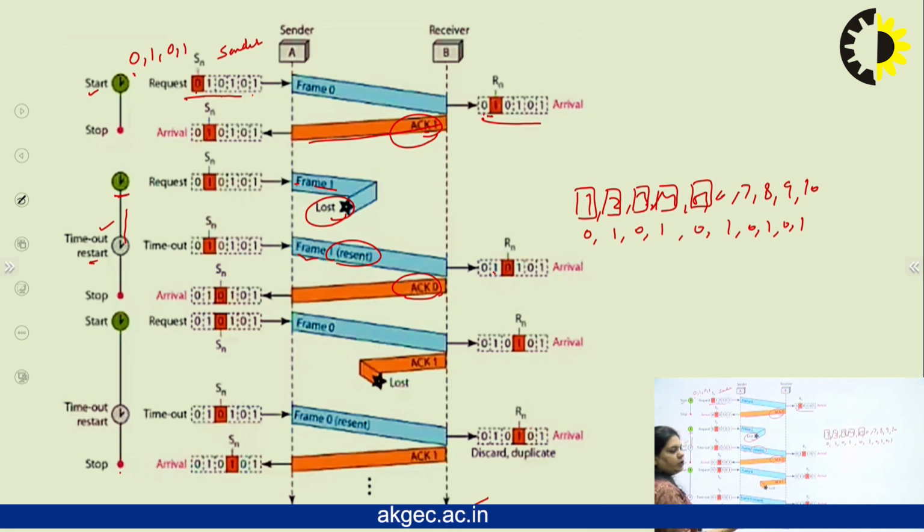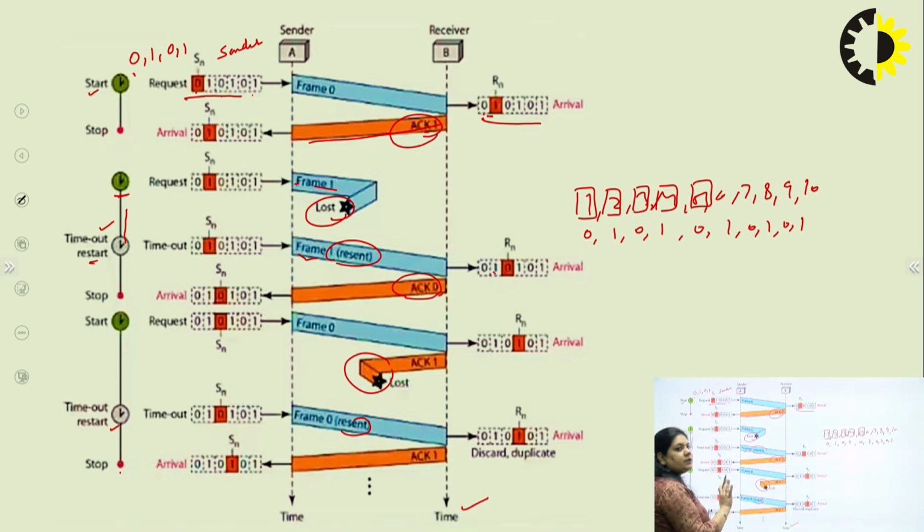Now again a condition happens: the acknowledgement got lost. After the timeout, the sender sends frame 0 again, resent. Now the receiver has already received this frame 0 and it is expecting the next frame, so it will discard this duplicate frame and again send the acknowledgement for the next expected frame. Now the sender gets the acknowledgement and sends the next expected frame, which has sequence number 1.